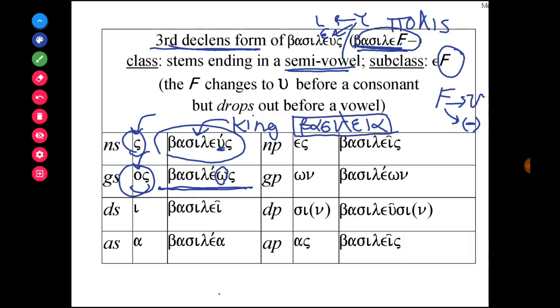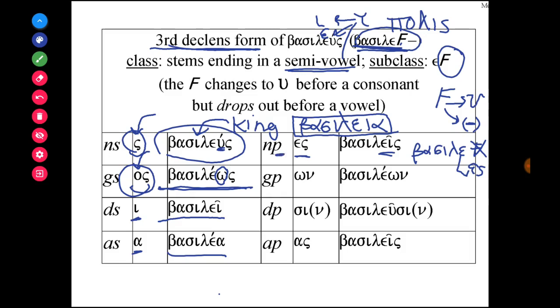And if the digamma drops and you add the dative ending to the stem, then this is basilei. With alpha, it's basilea. For this form, if the digamma drops, basile, and you see the digamma dropping, and you add s to it, when you combine two short vowels, epsilon, epsilon together, it does form the vowel combination of a diphthong, basileis. So this is the plural form.